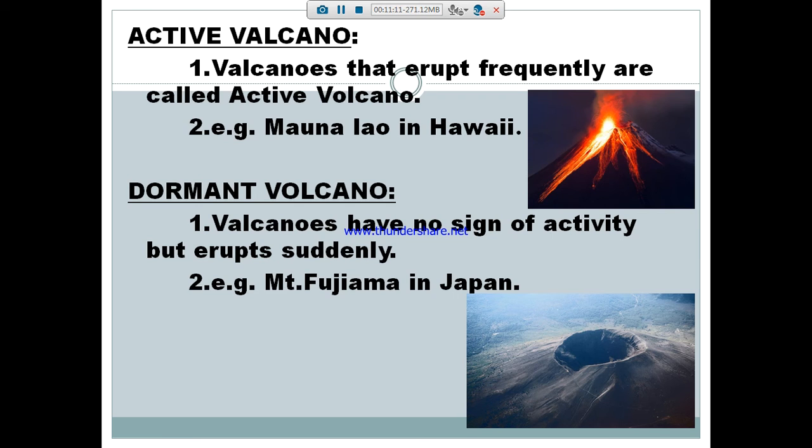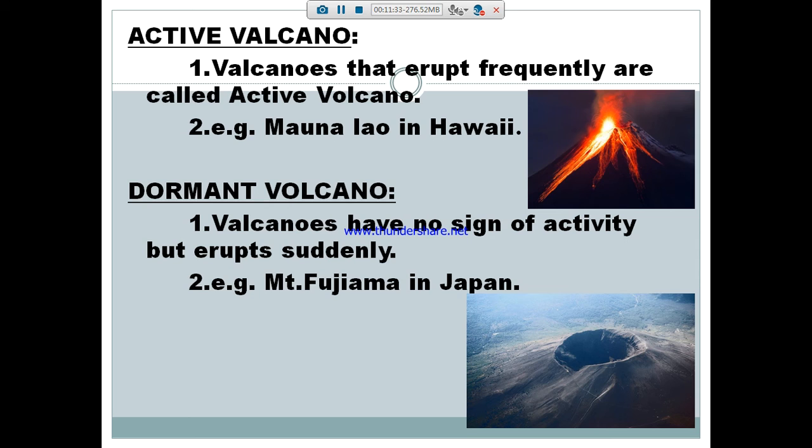Vesuvius, Fujiyama in Japan and Krakatoa in Indonesia are the best examples of these volcanoes. So an active volcano is always in active condition. A dormant volcano sleeps for a particular period, and after that there will be a sudden eruption.